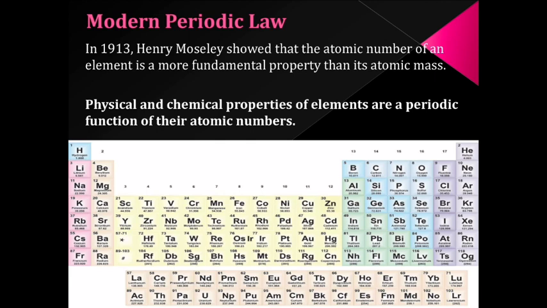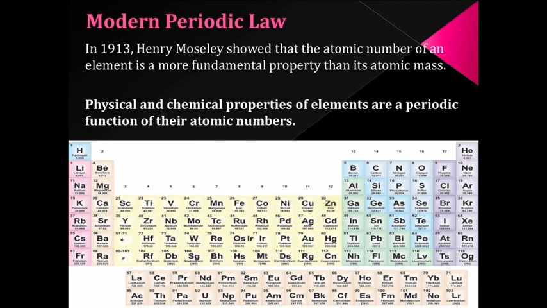You might have learned that in any atom, the number of electrons is always equal to the number of positively charged particles, that is protons. This number of protons in an atom is called the atomic number of that atom.